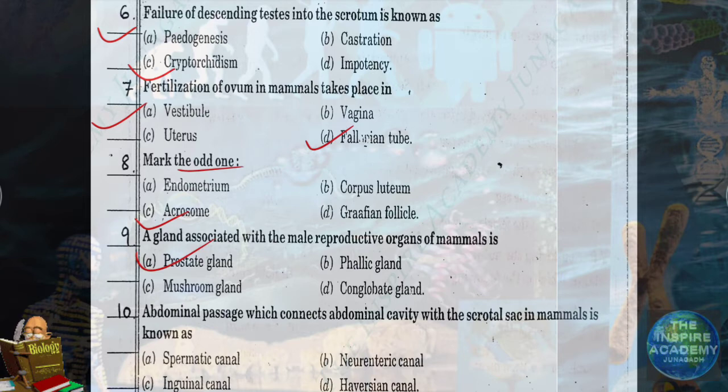Question number 10. Abdominal passage which connects abdominal cavity with the scrotal sac in mammals is known as? Abdominal cavity and scrotal sac are connected by abdominal passage. This passage is known as inguinal canal. Answer is C.